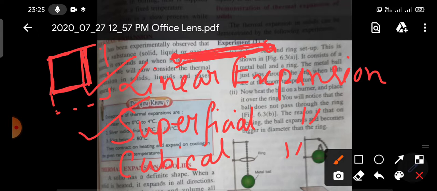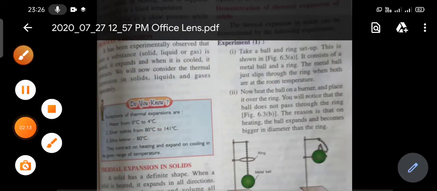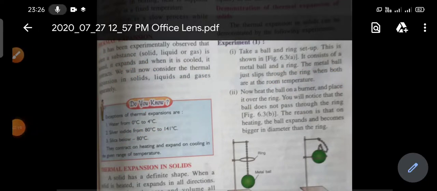Obviously, liquids and gases do not have any linear expansion or superficial expansion. Only solids have linear expansion and superficial expansion. Why? Because liquids and gases do not have any definite size or shape, so they do not have linear or superficial expansion. Only solids have linear or superficial expansion.